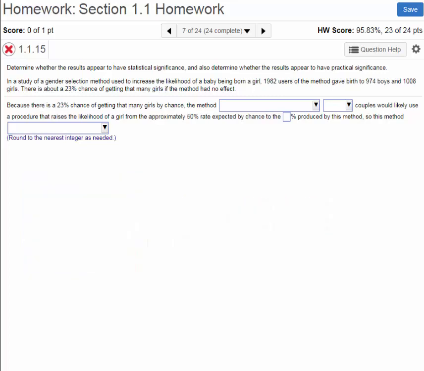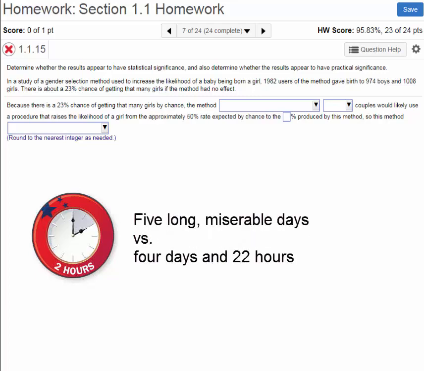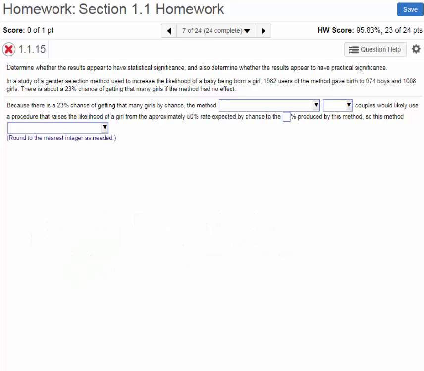But what if this reduction in symptoms is only 2 hours? In other words, the person who catches a cold might ordinarily cough and sneeze for 5 days. But if they take my medicine, they'll suffer for only 4 days and 22 hours. What would you think of this medicine? You would probably think that it wasn't worth it because of the cost of the pills and the possible side effects for just 2 hours of benefit.